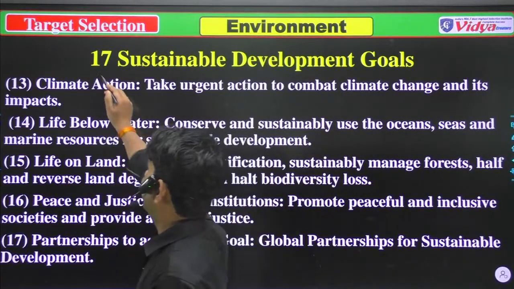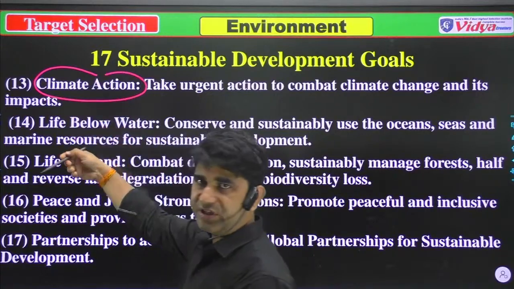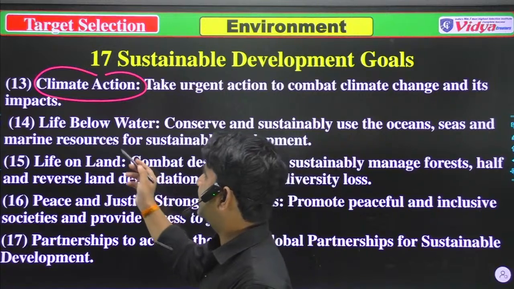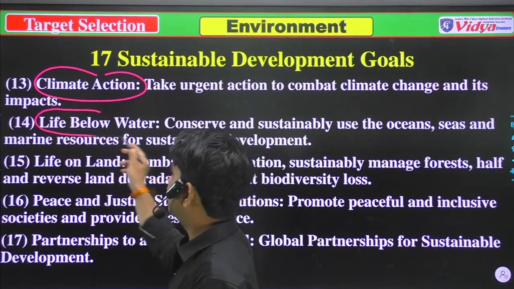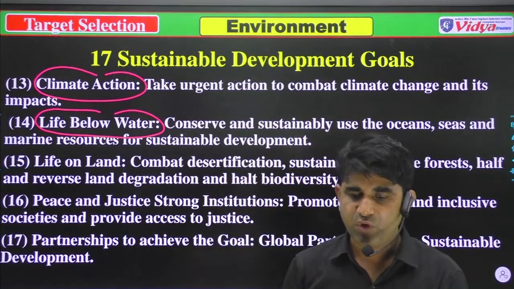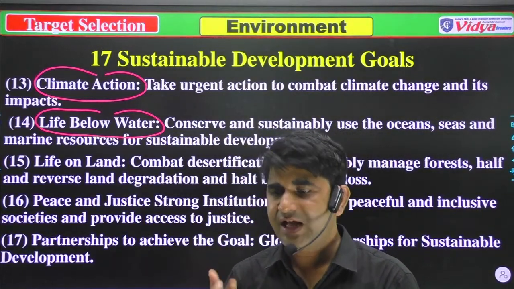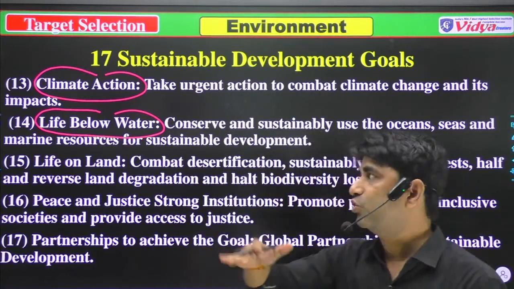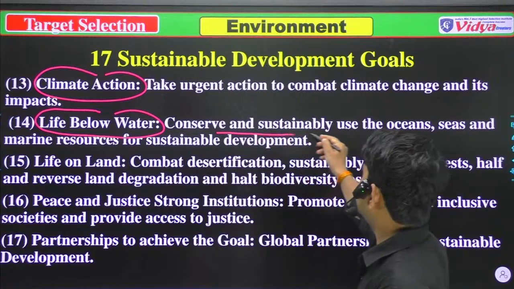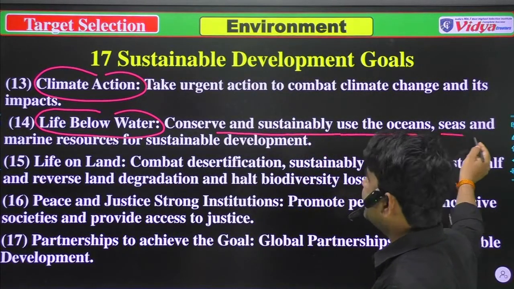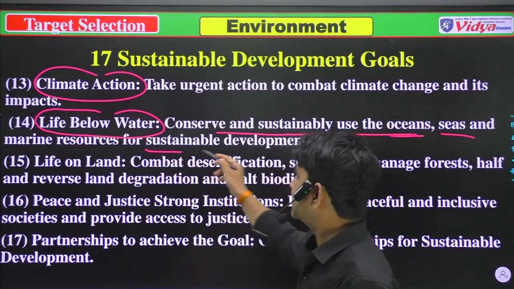So that is the climate action. After that, 14 to 17 is also important. 14 is life below water. Life below water means aquatic animals, and we have to study about the aquatic organisms in the ocean. So, conserve and sustainable use of oceans, seas and marine resources for sustainable development.